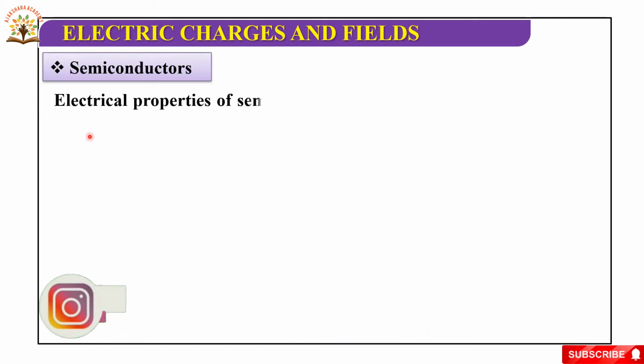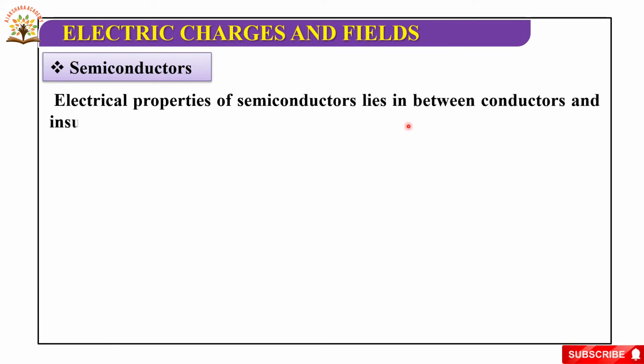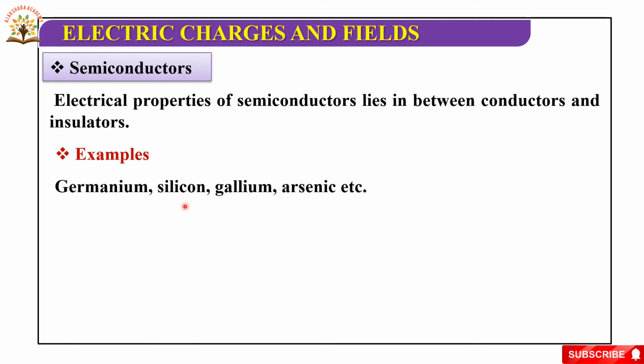Semiconductors. Electrical properties of semiconductors lie in between conductors and insulators. Examples: germanium, silicon, gallium, arsenic, all these are examples of semiconductors. So, electrical properties of semiconductors lie in between conductors and insulators.